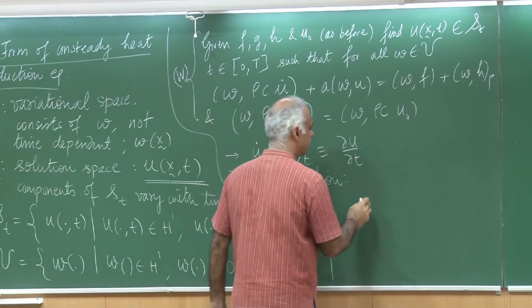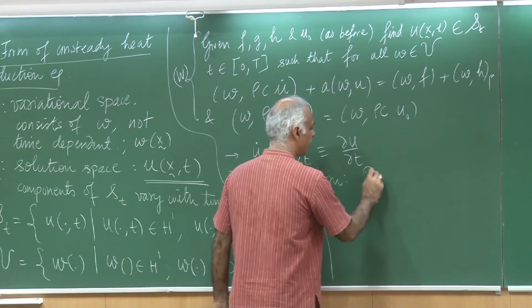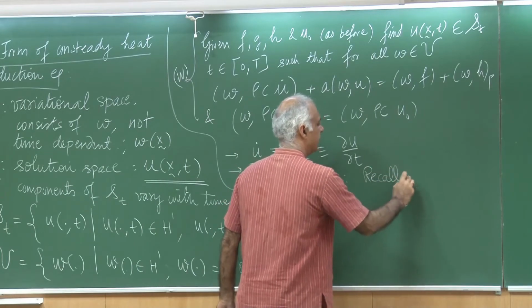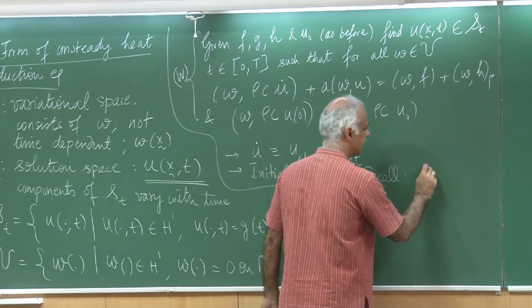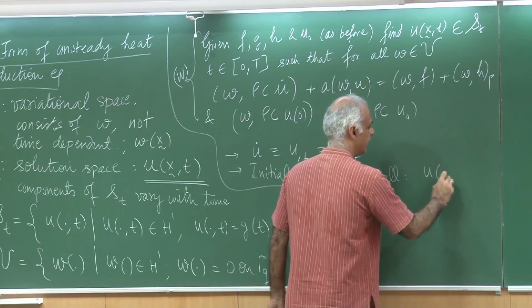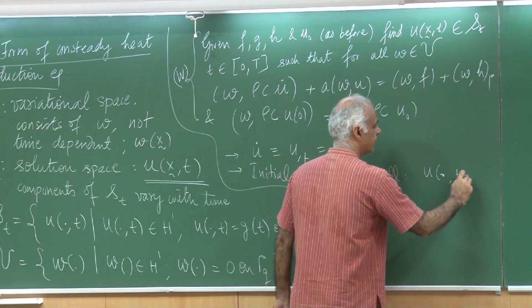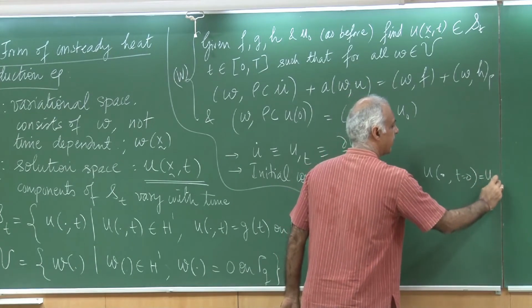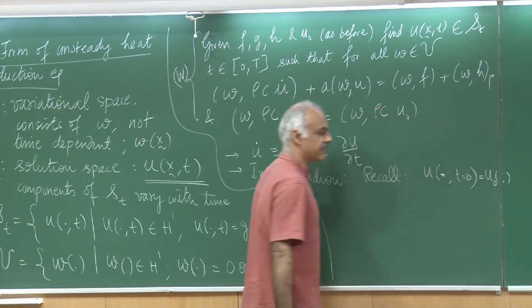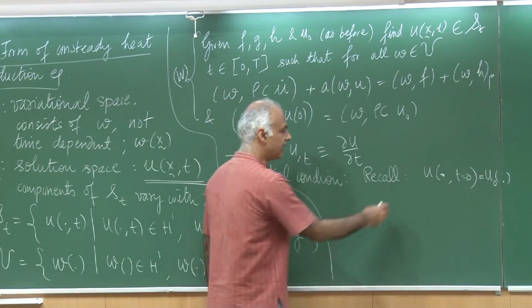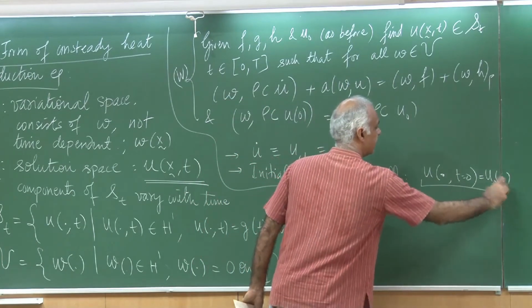we have integrated it. So, if you recall, in the strong form the condition was that u at a location x and at time t equal to 0 is given as u naught at the location x. What we have done is we have integrated this.